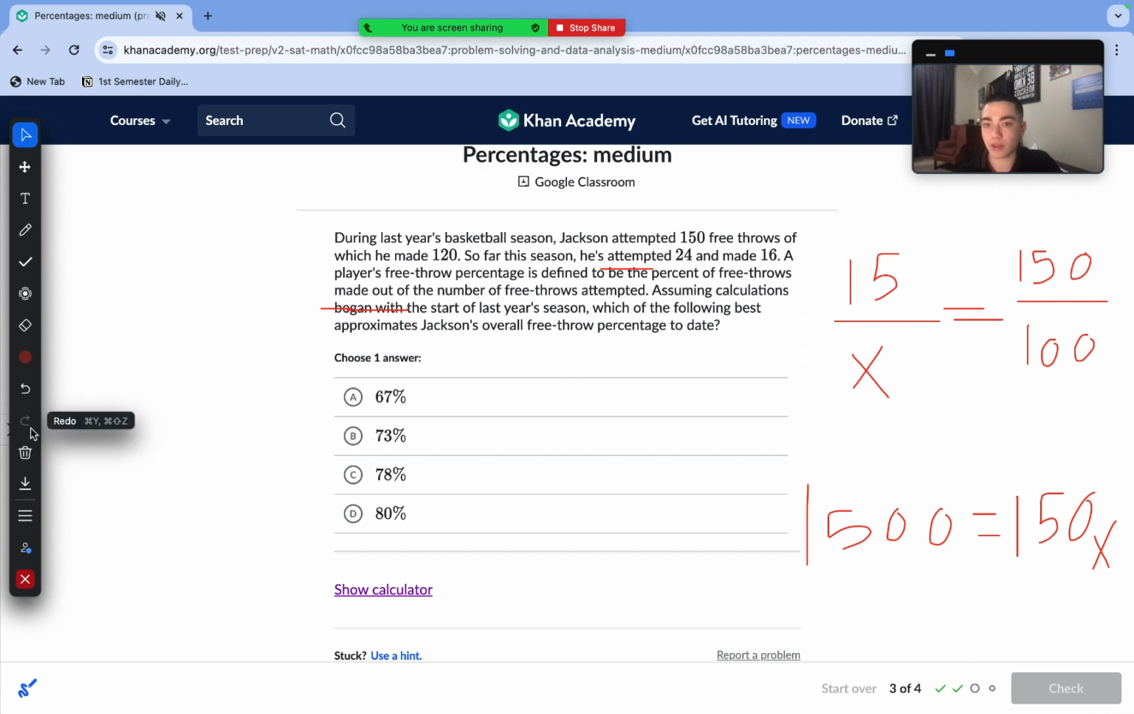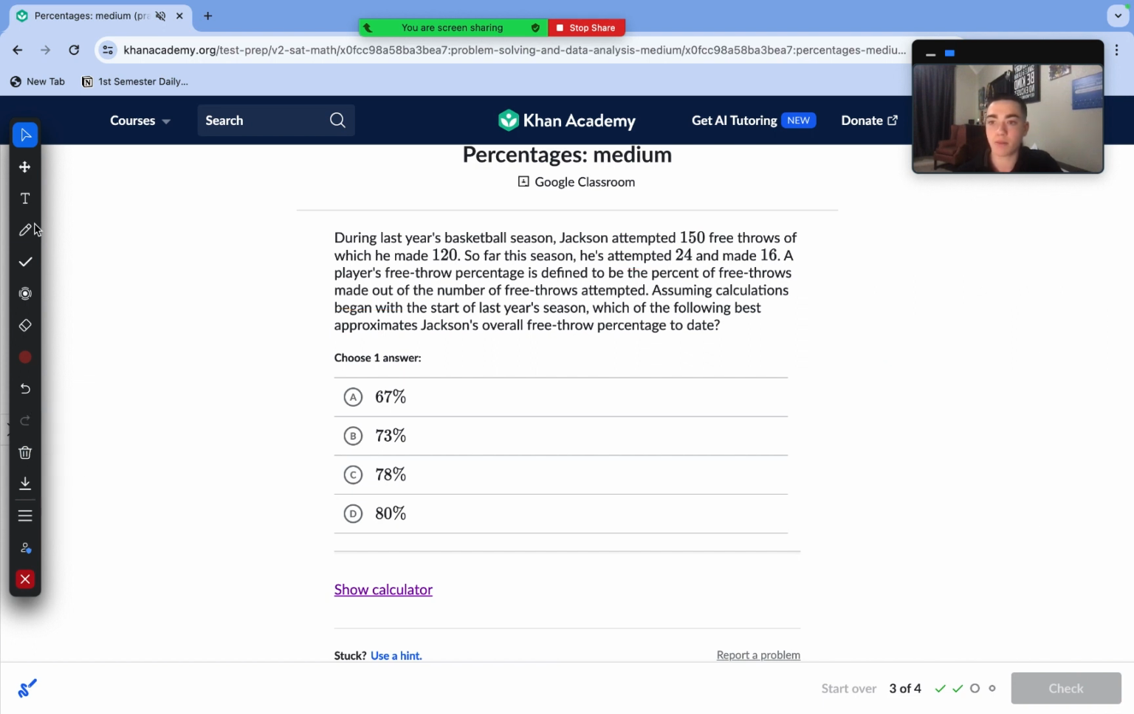Moving to question number 3. During last year's basketball season, Jackson attempted 150 free throws, of which he made 120. So far this season, he attempted 24 and made 16. A player's free throw percentage is defined to be the percent of free throws made out of the number of free throws attempted. Assuming calculations began with the start of last year's season, which of the following best approximates Jackson's overall free throw percentage to date?